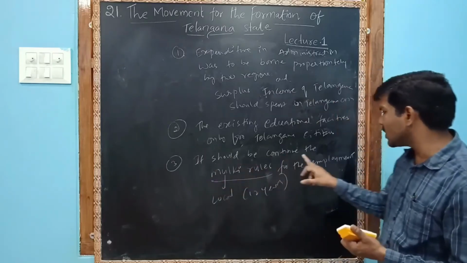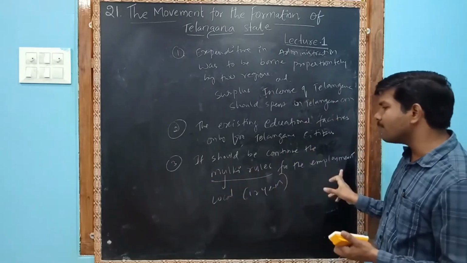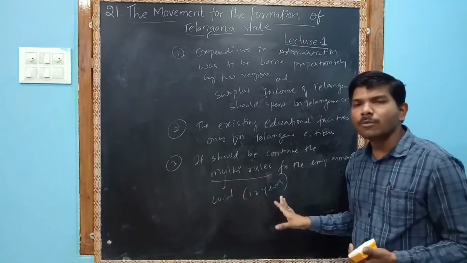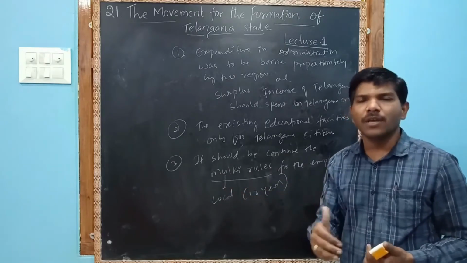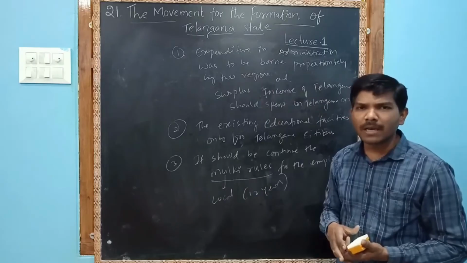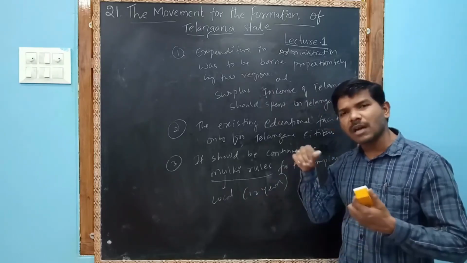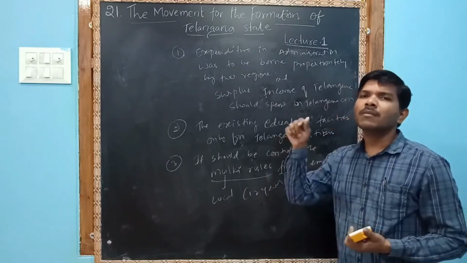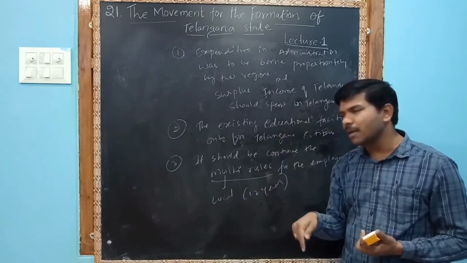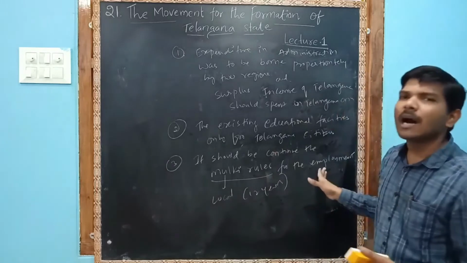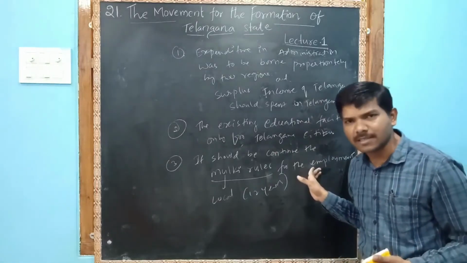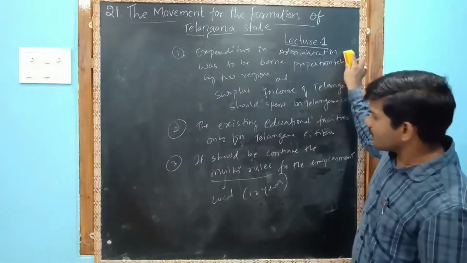It should be continuation, continue the Mulki rules for the employment. Mulki means local. If any outsider wanted to become a Mulki, how many years does he have to stay? 12 years he has to stay. Then he will become a Mulki. He can become a local. Then he can apply for the jobs in Telangana state. Okay, next step, 3 completed.